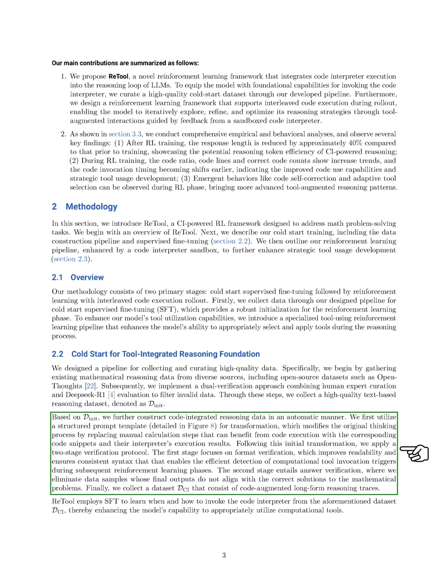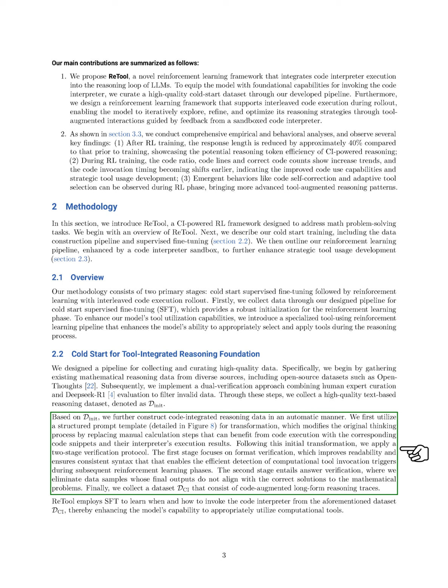From D_init, we automatically create code-integrated reasoning data. We use a structured prompt template to transform the original reasoning process by replacing manual calculations with code snippets and their execution results. After this transformation, we verify the data in two stages. First, we check the format for readability and consistency, and second, we verify the answers to ensure they match the correct solutions. This results in a dataset, D_C, that includes code-augmented reasoning traces.